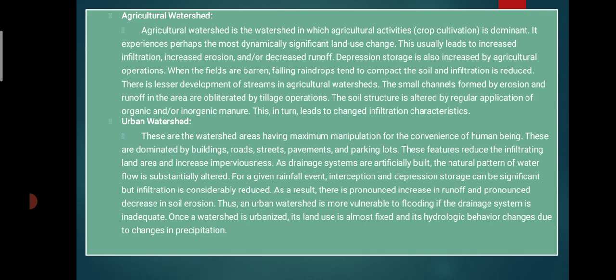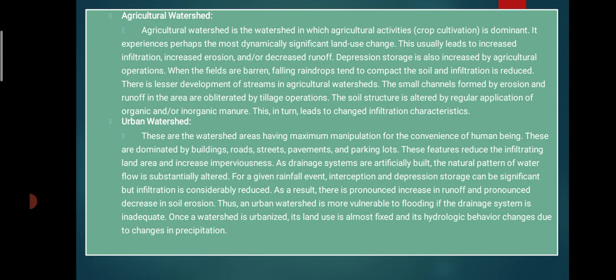This usually leads to increased infiltration, increased erosion, decreased runoff, and depression storage also increases with agricultural operations. When fields are barren and rain falls, raindrops tend to compact the soil, infiltration is reduced, and there is lesser development of streams in an agriculture watershed.